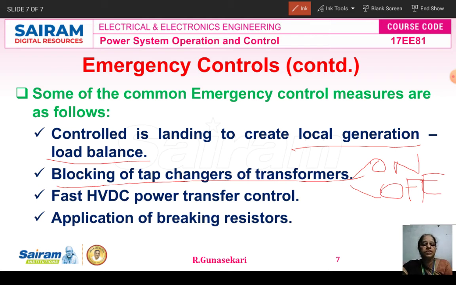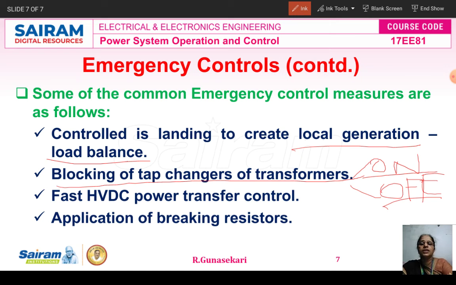Online tap changing means the transformer is in service and we can change the tapping of the transformer; that is called the on-load tap changer. Off-load tap changer means the transformer is switched off, and then you can change the tap changing switch of the transformer. It is used to maintain the voltage only.